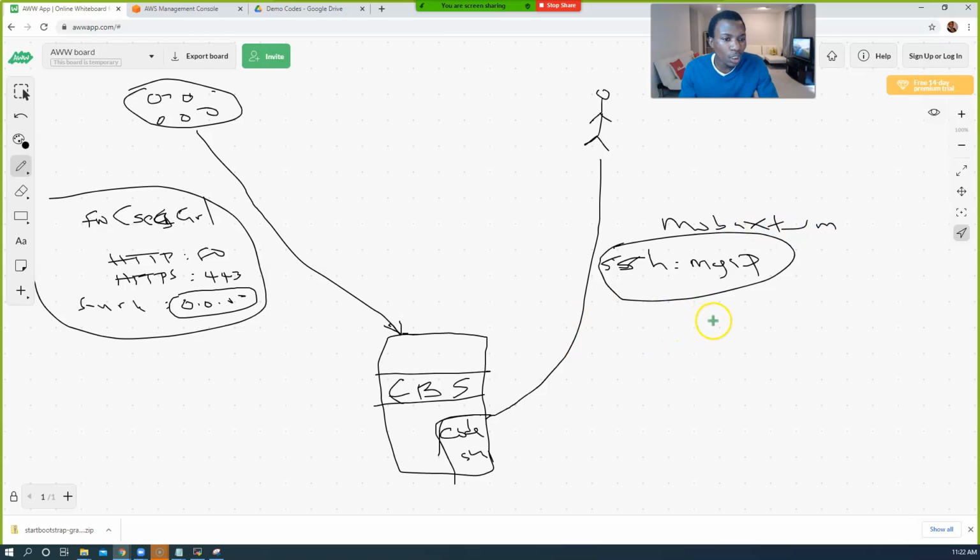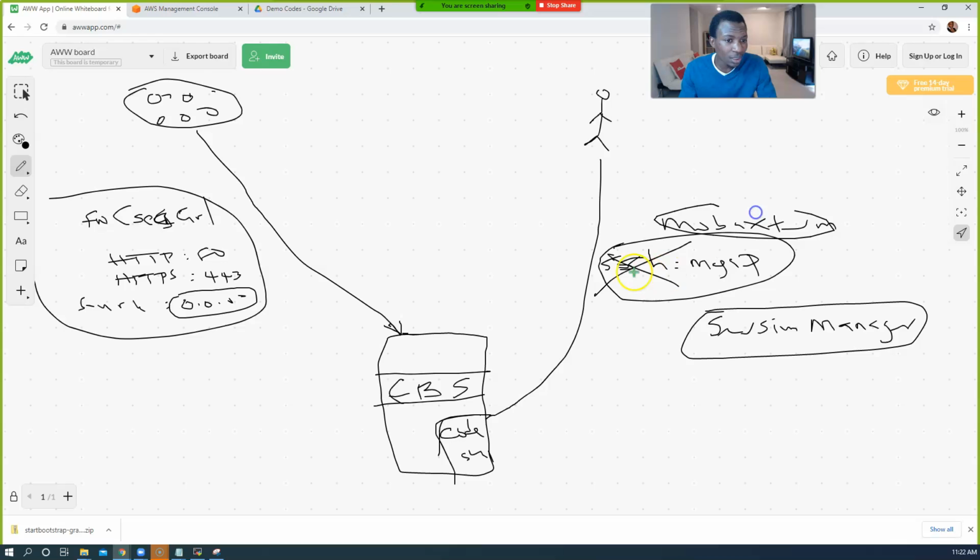But now we said we're going to be using Session Manager. Please ignore the writing, just focus on what I'm saying. With Session Manager, you don't need to open SSH anymore, unless you're going to use it later on, then you can leave it open.